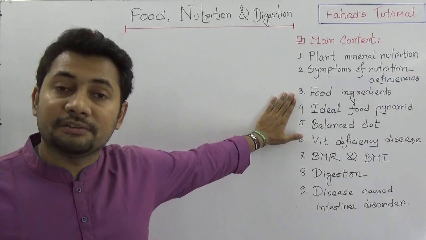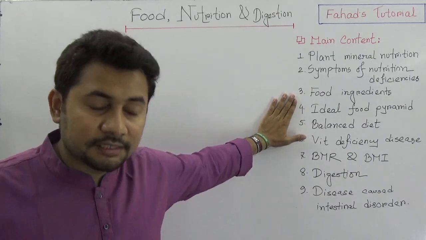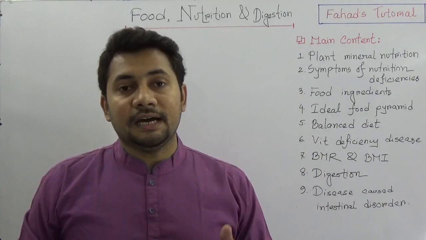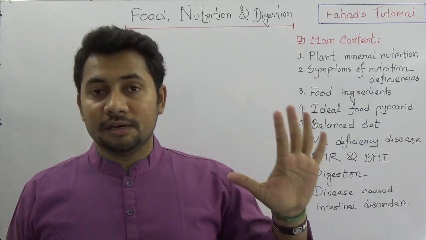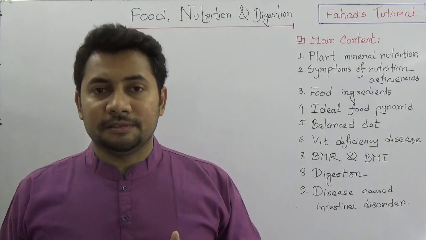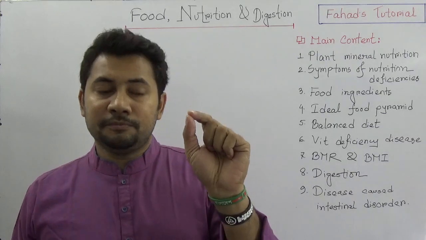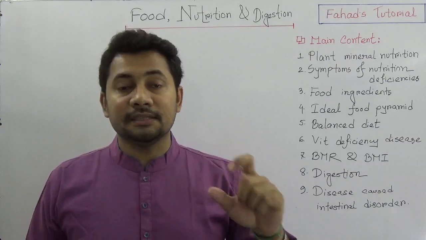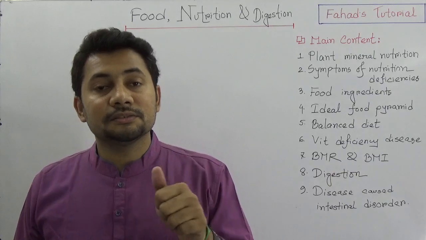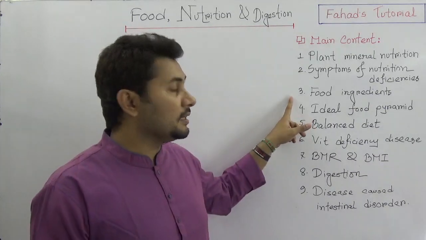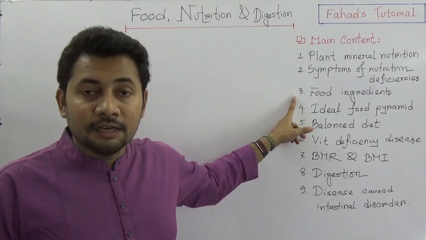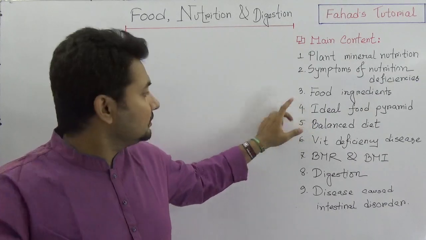Three, food ingredients. In this point, you know that food ingredients are carbohydrate, protein, fat, minerals, vitamins, water and fiber. Carbohydrate, protein and fat, these three are the main ones. Then minerals, vitamins, water and fiber. Next part: I will explain these six food ingredients in another class.